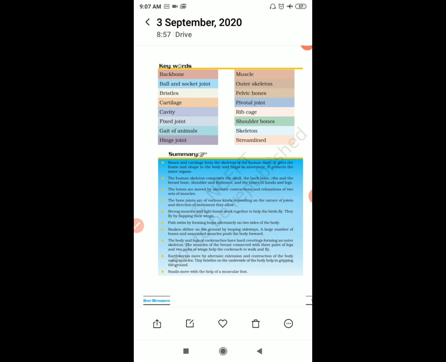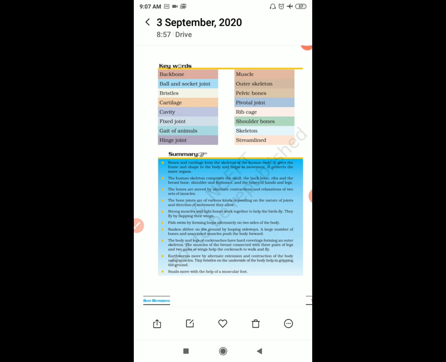Then how many bones are there in a skeleton? How can you know? Okay, how many bones are there in a rib cage? 12 pairs on both sides, means 24 ribs, right? And what does it protect? It protects the heart and the lungs.